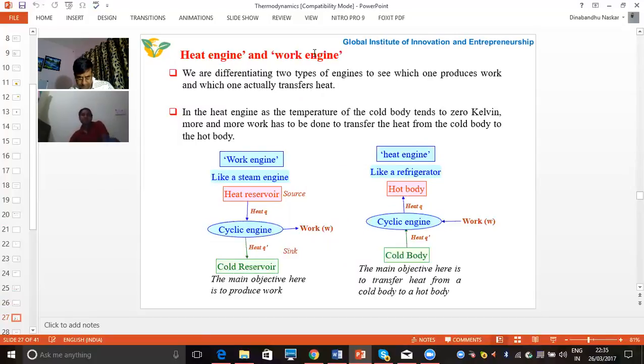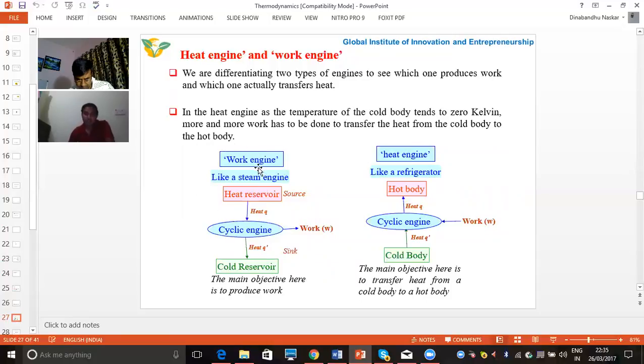Now this is the heat engine and the work engine. In the heat engine, our main objective is to produce work. That means we can see here, this is the heat reservoir. So the heat reservoir will give heat to the heat engine. So the heat engine will do some work, and we get the work done. Apart from this, it also rejects some heat that goes to the cold reservoir.